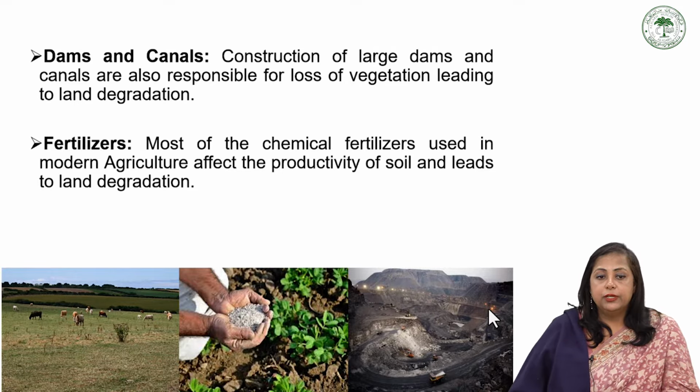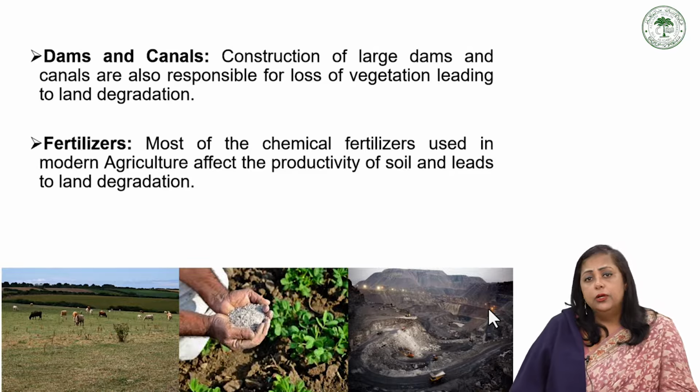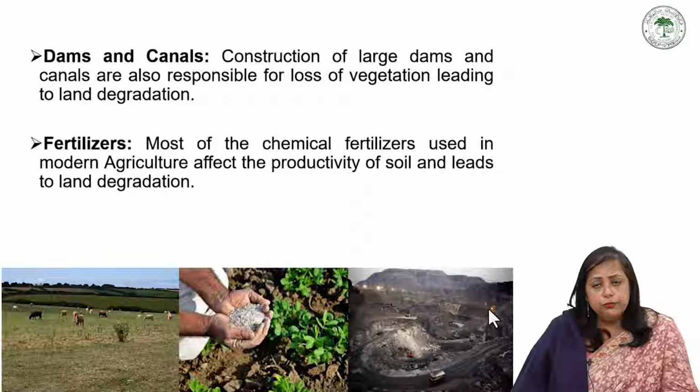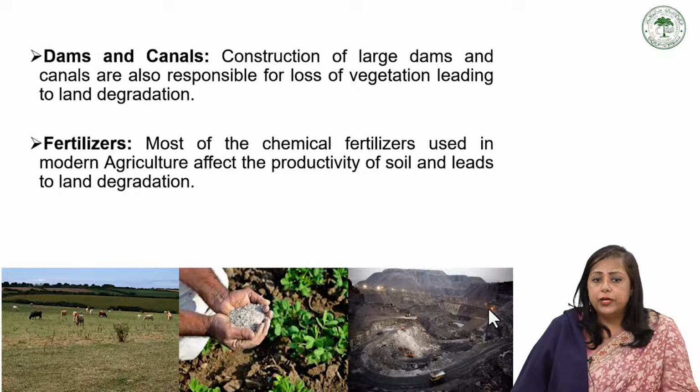Most of the chemical fertilizers are used in modern agriculture. After the Green Revolution, farmers are using more and more chemical fertilizer to have more and more grains to ensure food security, and that actually affects the productivity of the soil and leads to land degradation.